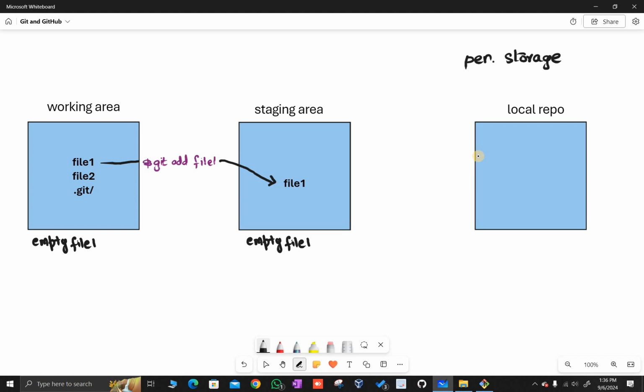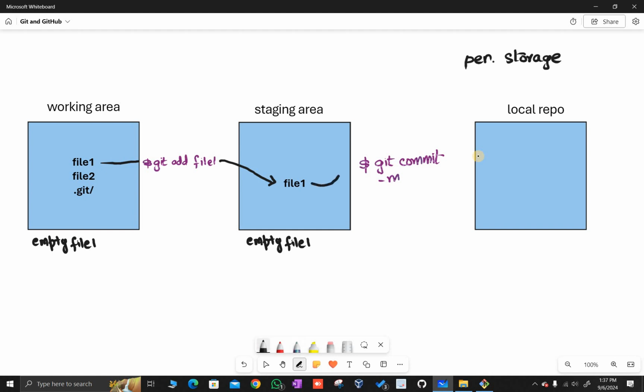So the command to do that is git commit. Git commit -m, and you can give a message and the name of the file, right?